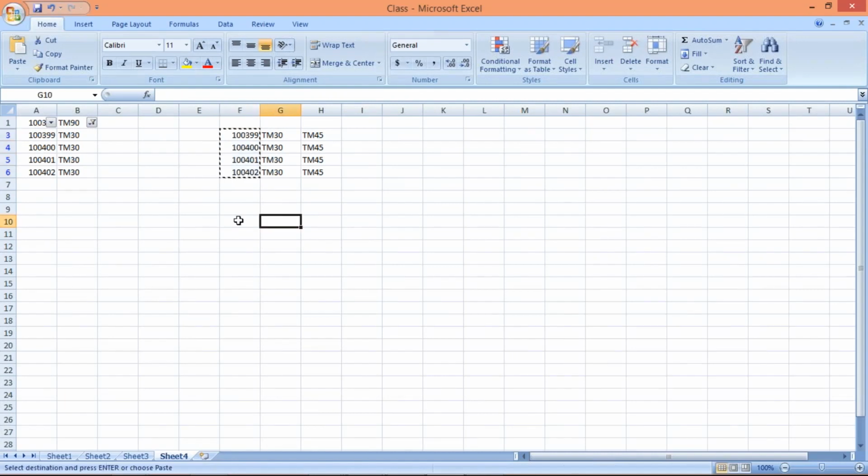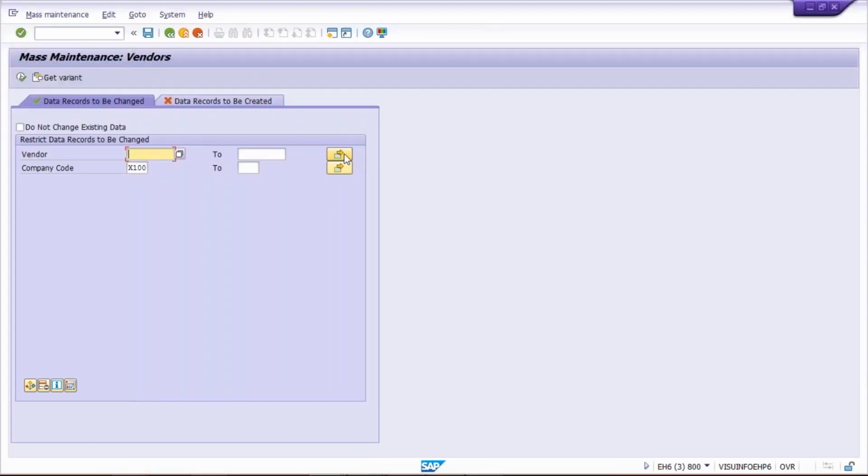If you are having 4,000 vendors, then what will happen? Simply click on this column here and just Control C. Okay, so all the column F is going to be selected. This is your vendor, right? Now here, whether it is 4 vendors or 400 vendors or 4,000 vendors, all the vendors are going to be selected in this itself. And here what you have to do, you have to do one thing, just click here, multiple selections.